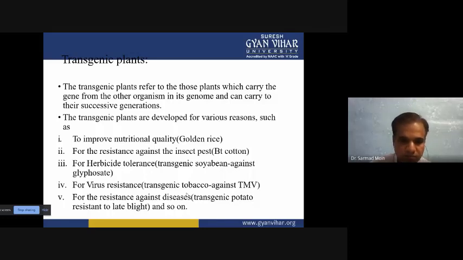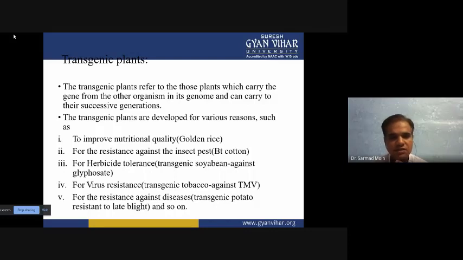Sometimes we want to produce an insect resistant or pest resistant variety. We can produce this when the gene for pest and insect resistance is transferred into the plant varieties, so the plant automatically will be insect or pest resistant.